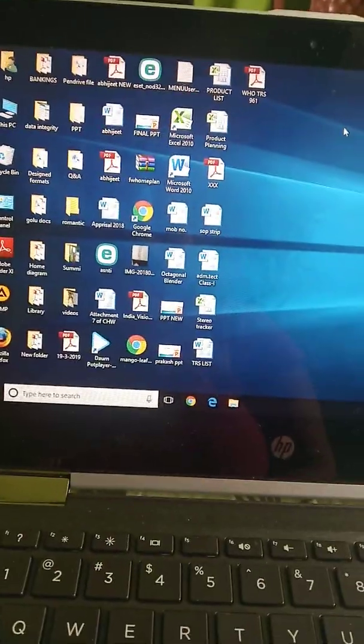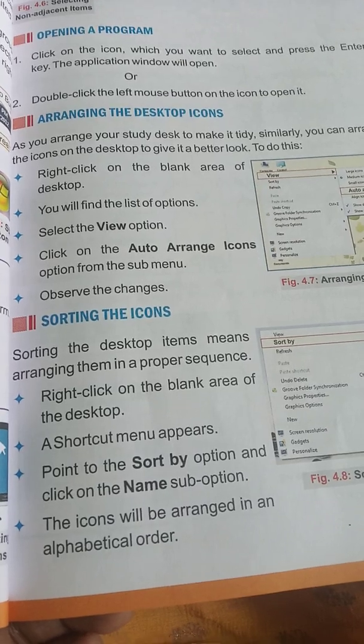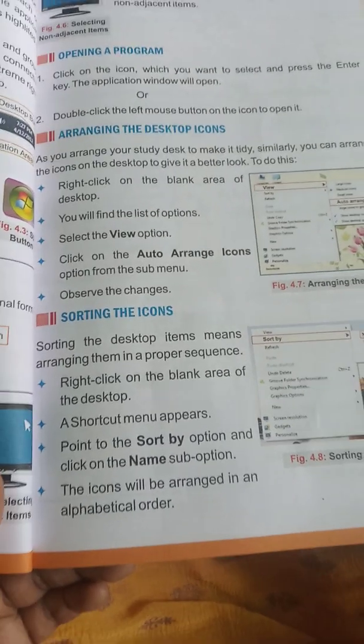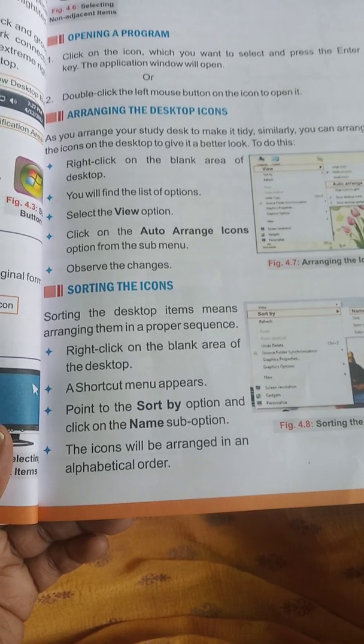Understand? Okay. Now next, sorting the icons. Sorting the desktop items means arranging them in a proper sequence. Right click on the blank area of the desktop. A shortcut menu appears. What is sorting? Children, sorting means to arrange something according to the alphabet, like your roll number.